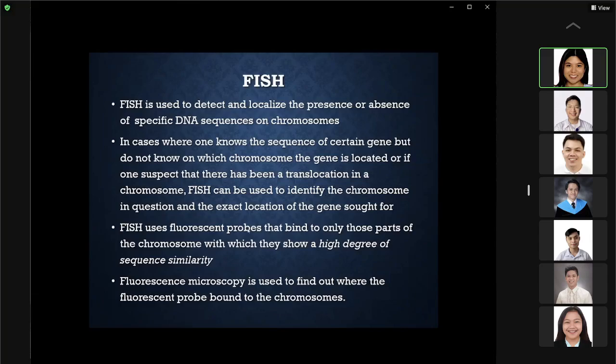The fluorescent probe binds only to those parts of the chromosomes which show a high degree of sequence similarity. Fluorescence microscopy is used to find out where the fluorescent probe is bound to the chromosome.